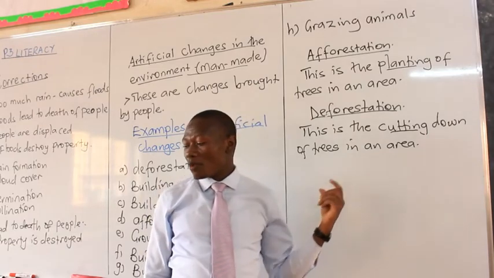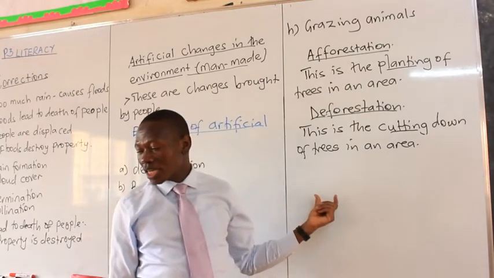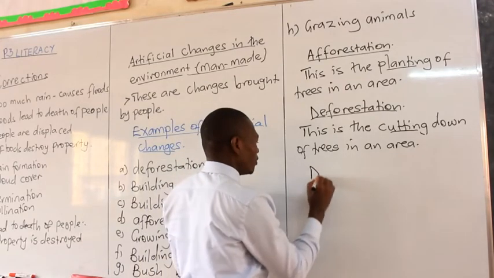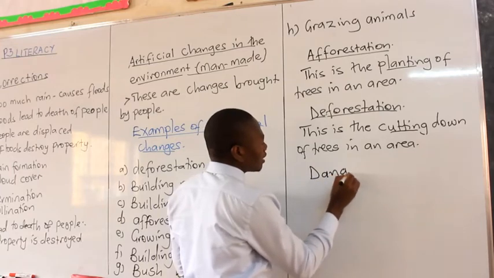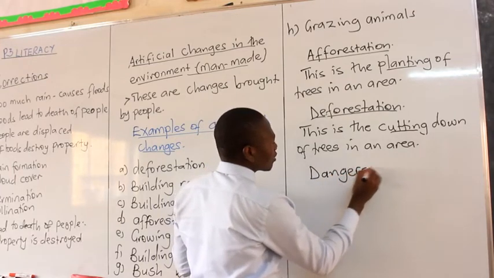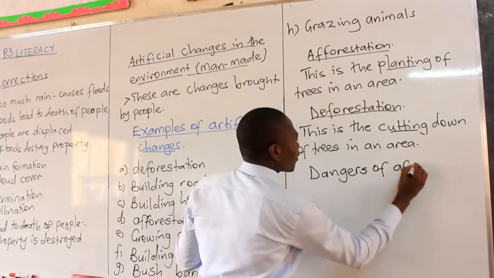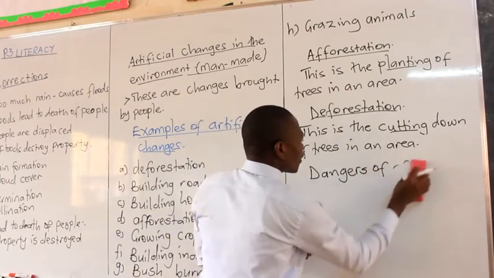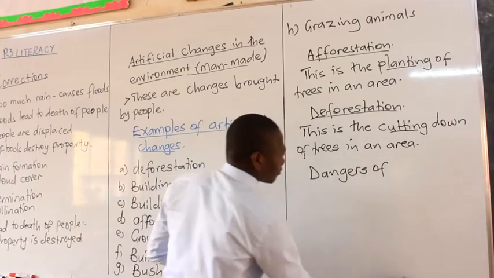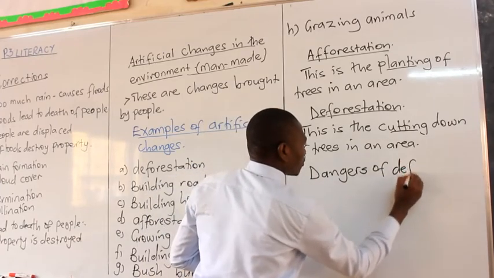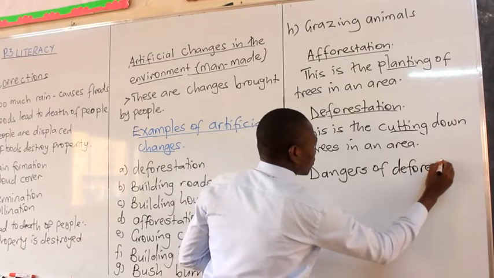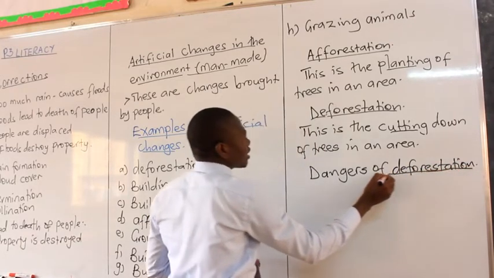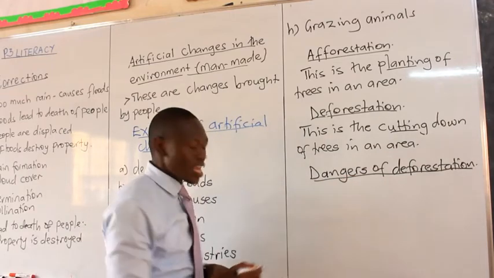So at this time I would like us to talk about the dangers of deforestation. We say it's not a good practice. Dangers of what? Deforestation. When you cut down trees in an area, it's very dangerous.